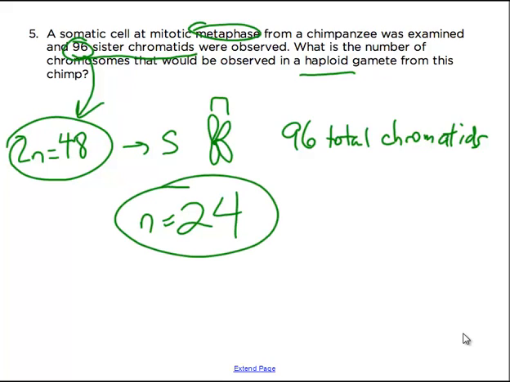And that's how many chromosomes you would find in a haploid gamete from a chimp. Most of you know that humans have 46 chromosomes. We would have 23 in a haploid gamete, a sperm or an egg. And that also means that we would have 92 chromatids if we observed one of our cells during metaphase of mitosis.